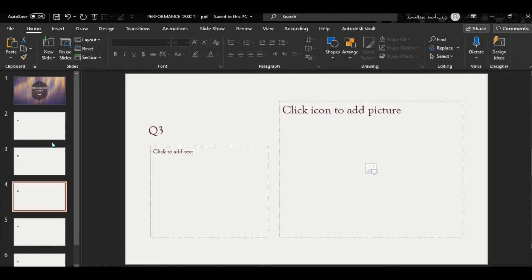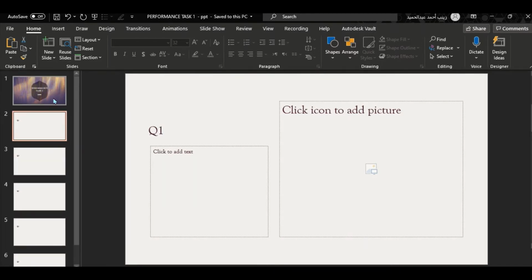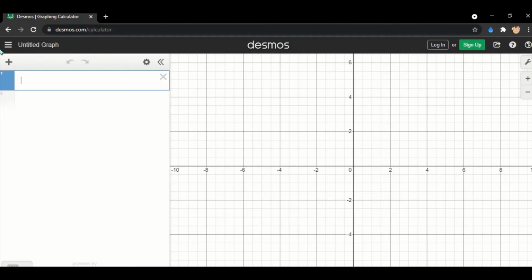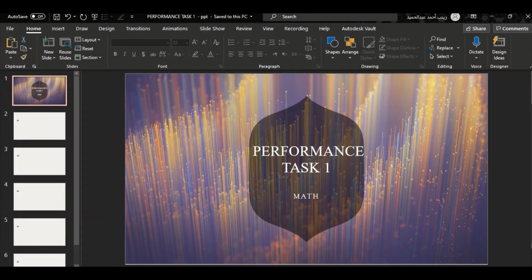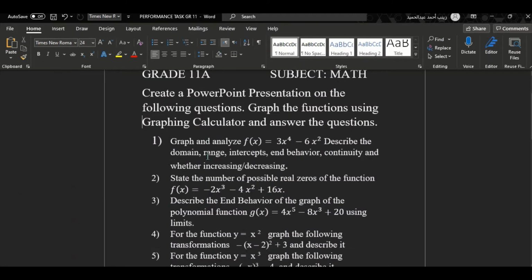It's ready. I've prepared a slide for each question. So I've prepared 6 slides. Now this is my graphing calculator. It's Desmos. You go to desmos.com/calculator. So now let's begin with our first question.